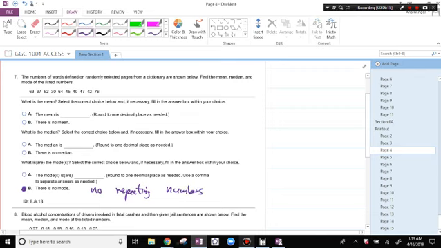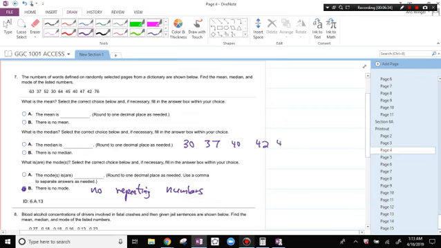To do the median, we need to put them in order. So let's put these in order. The lowest number is 30. Then it's, I believe, 37. Then 40, 42.